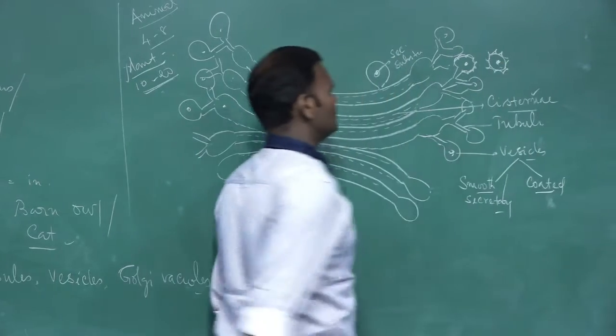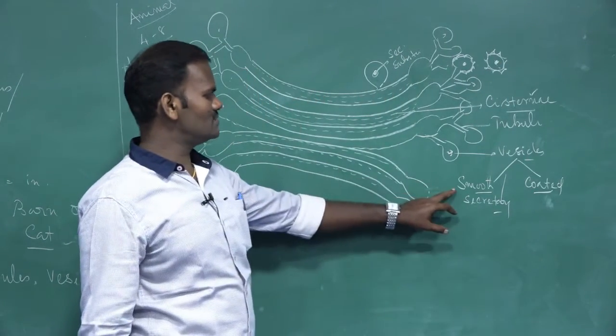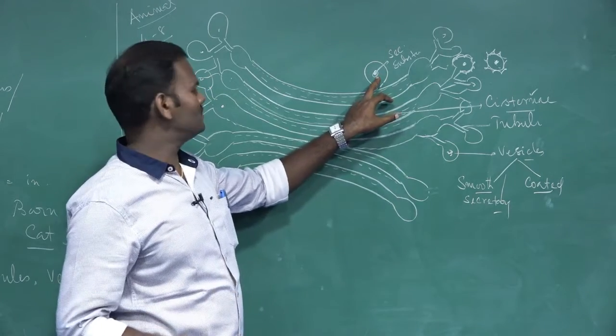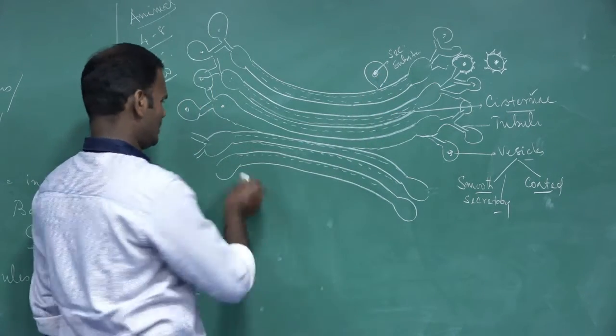The main function of the smooth or secretory vesicle is that it contains a lot of secretory substances. So there are two types of vesicles.